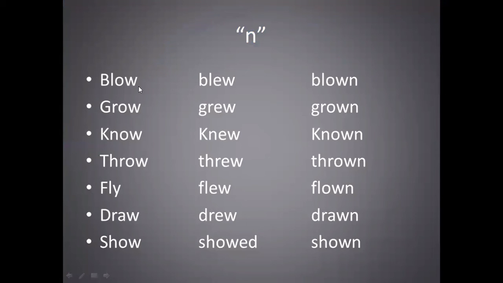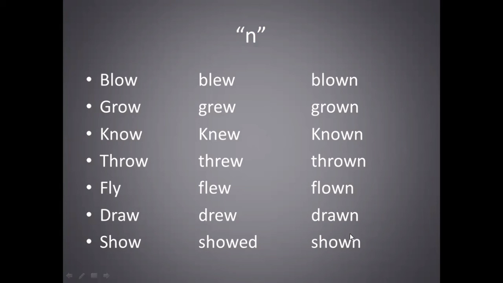Here there are some other kinds of verbs. Blow, blew, blown. Grow, grew, grown. Know, knew, known. Throw, threw, thrown. Fly, flew, flown. Draw, drew, drawn. Show, showed, shown.